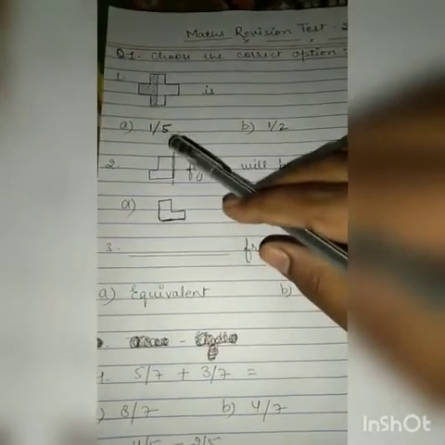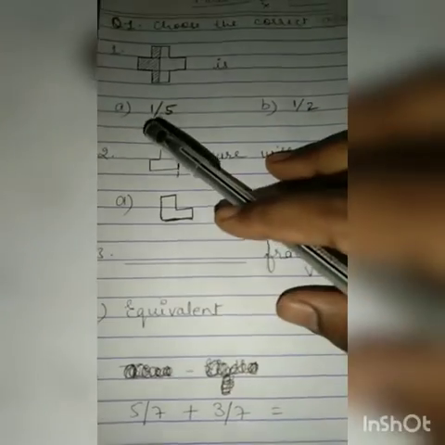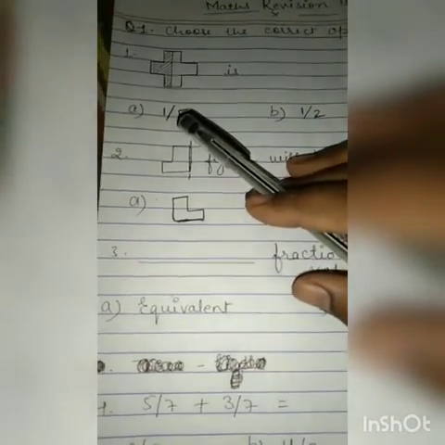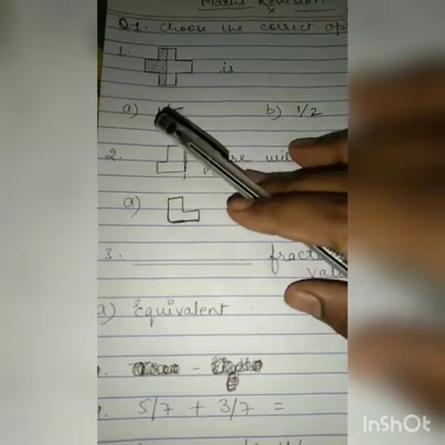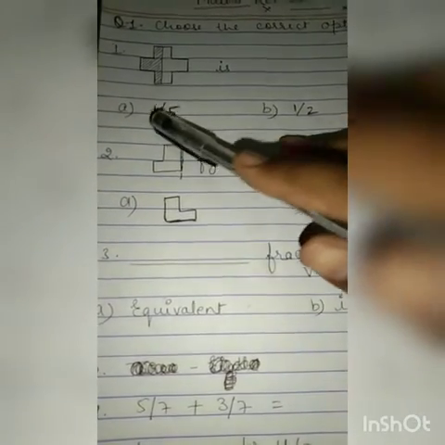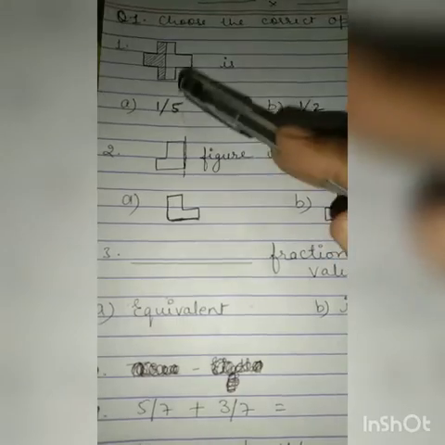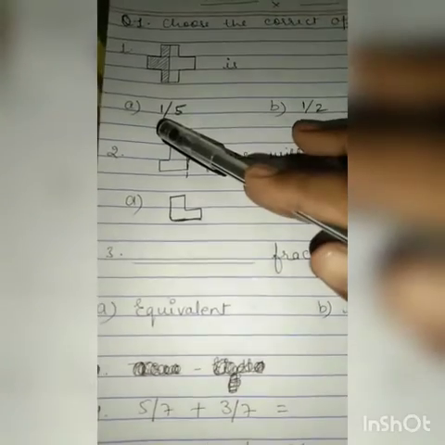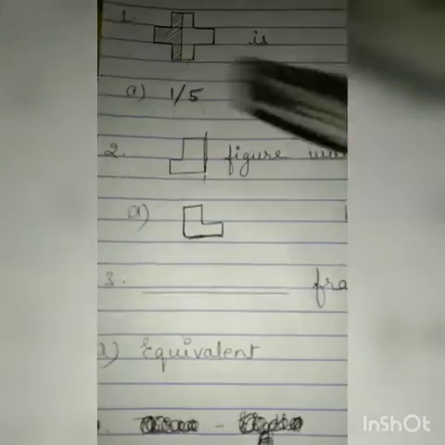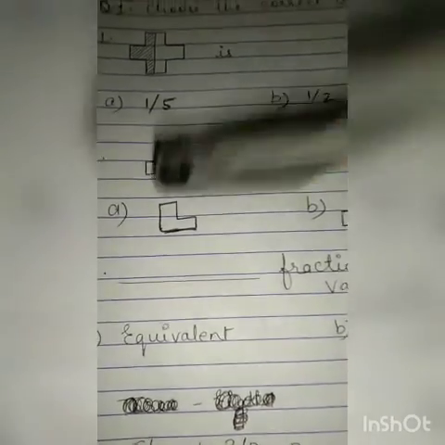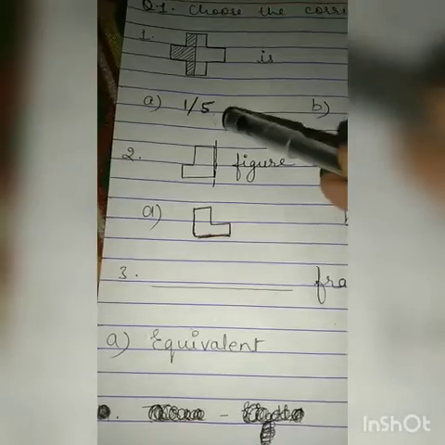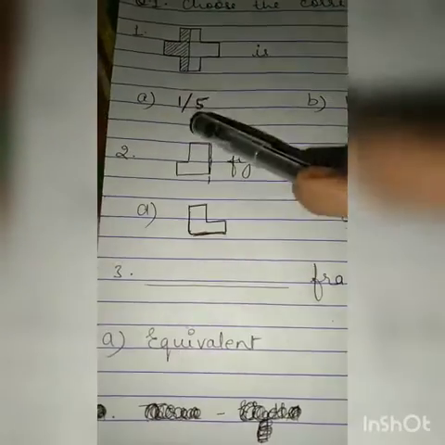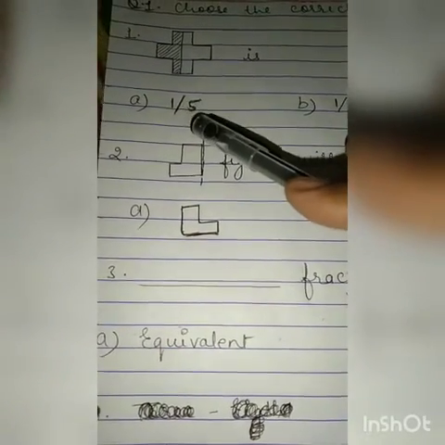and 1 upon 5. Children, first of all I want to tell you, this 1 upon 5, we will write 1 as numerator and 5 as denominator, and this is the sign of fraction. In your exam, post periodic exam, fractions can come like this, so don't get confused in that.